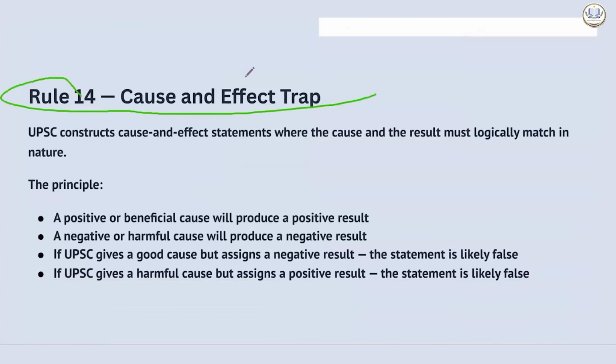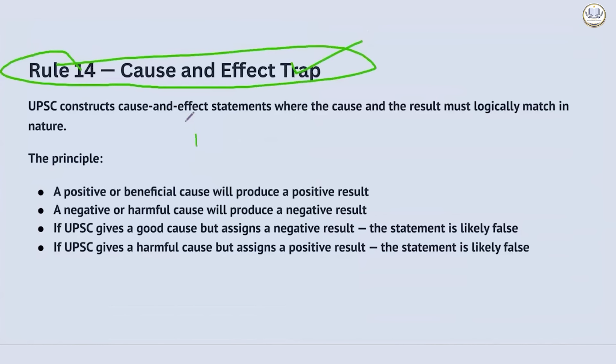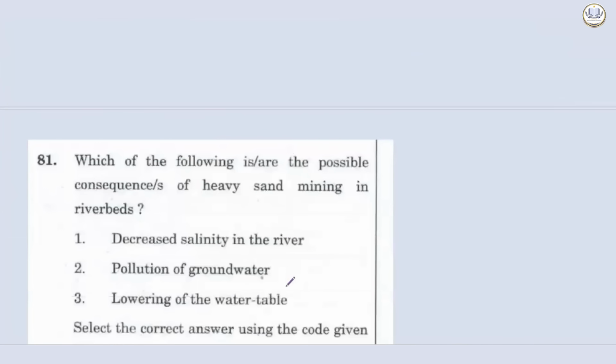Now the rule number 14, the last one, the cause and effect trap. If a positive thing is written, if it is something, a new technology or organic farming, or specifically related to agriculture, drip irrigation, it is a positive thing. So it will have positive effect, positive technology, progressive technology. It will be correct. If a negative or harmful cause is there, it will have negative result. Okay. So a good cause will have good result. Negative cause or a bad cause will have bad result. This is called as cause and effect trap. But what they will do is they will mix up.